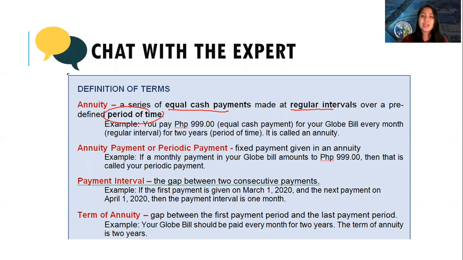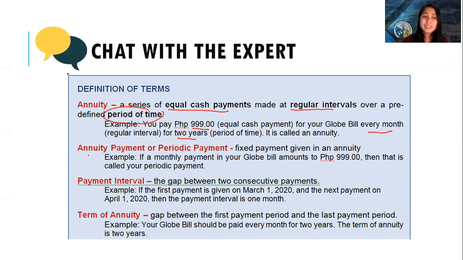For example, if you avail of the Globe postpaid plan, you need to pay $999 when? That's every month, a regular interval, for 2 years. You see, the 3 criteria fit. There's the equal cash payment, the $999. There is the regular interval, every month, and we also have the period of time, 2 years. With these 3 present, we call this an annuity.